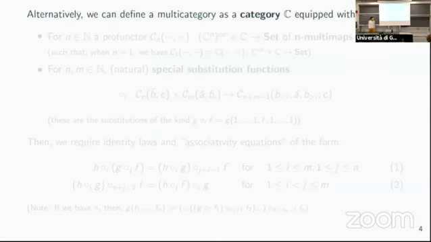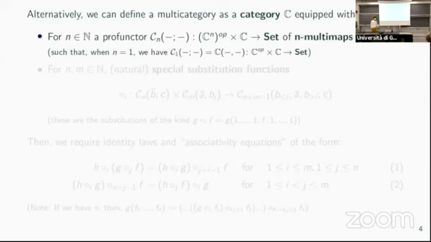Now we will see an alternative way to phrase what a multi-category is. Instead of starting with objects, we just start with a category, because if we consider a multi-category and we just consider unary maps, we get back just like a normal category. So we will start with that.